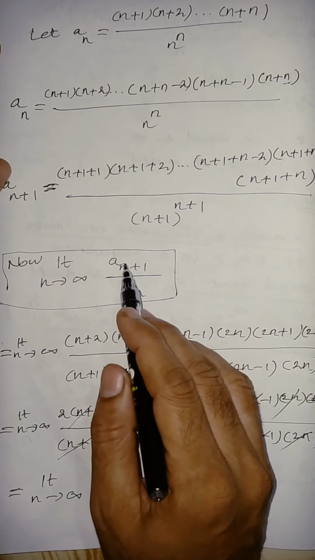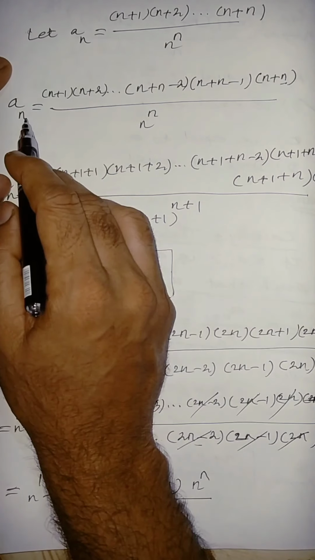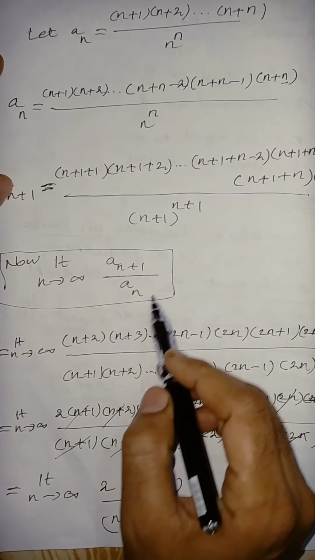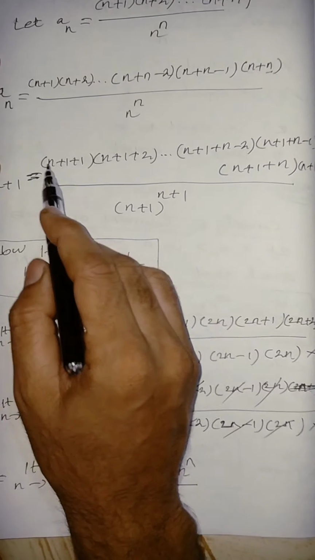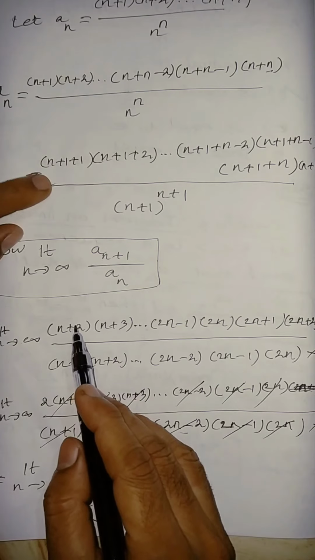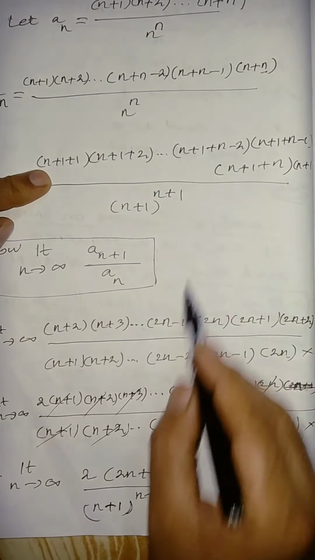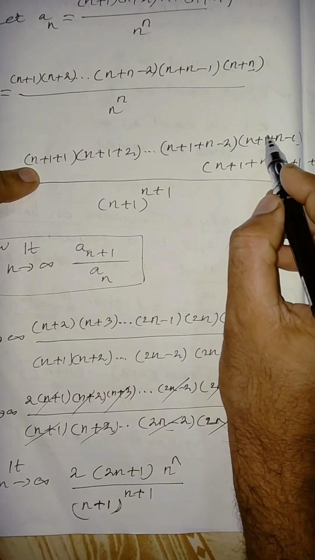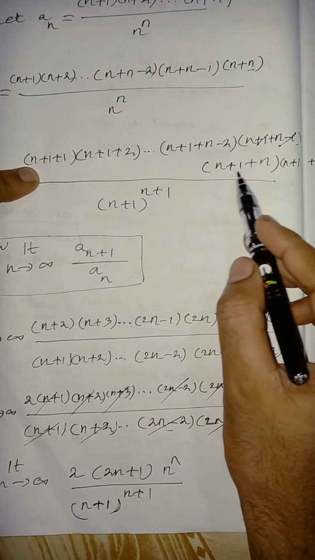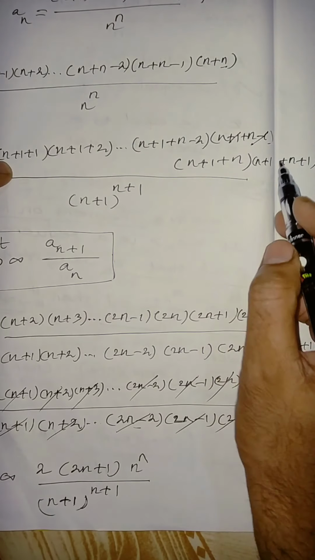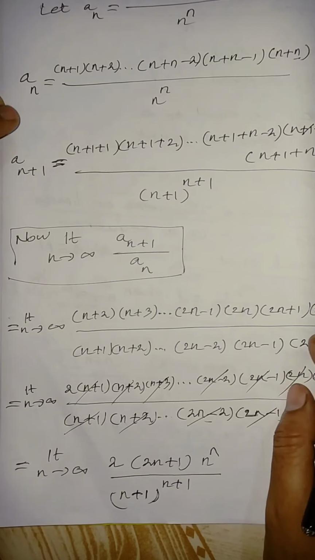Then we are using this one, a(n+1), which we already found, and we already have this one. So a(n+1) divided by a(n). So a(n+1), this is the numerator. I take that, that is n plus 2, then n plus 3 and so on, up to 2n minus 1, and then the 1 minus 1 gets cancelled. So we are getting n plus n, 2n. Now what about here? 2n plus 1, then 2n plus 2. Is it right? So n power n.